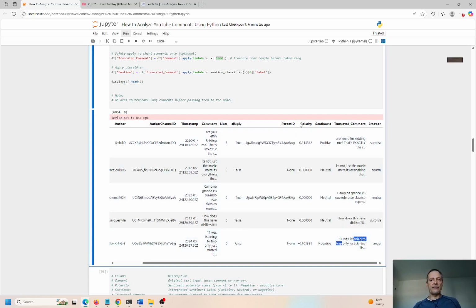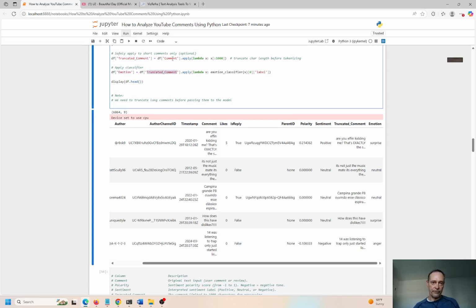So you can see in the first TextBlob experiment that we did, we got very rudimentary, very primitive types of feedback. Now using an LLM and a transformer to do the work for us, you get much more rich, engaging interaction with these comments. And then the emotion is surprise, neutral, neutral, surprise, surprise, anger, okay? So we get the first truncated comment, the first 1,000 characters or less, and then the emotion comes from the truncated comment.